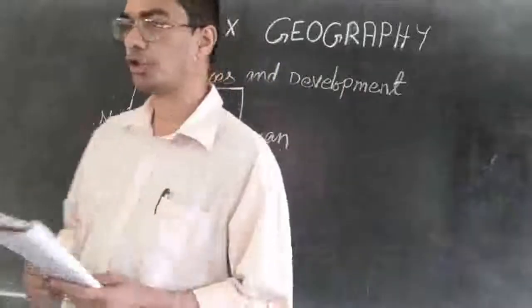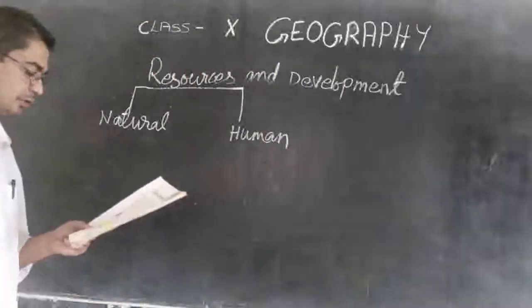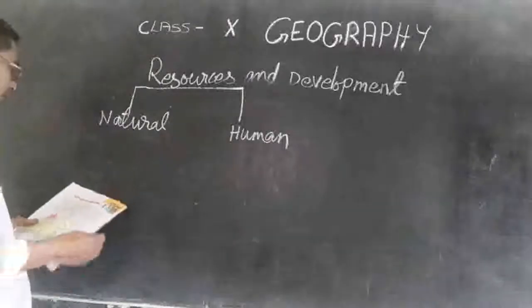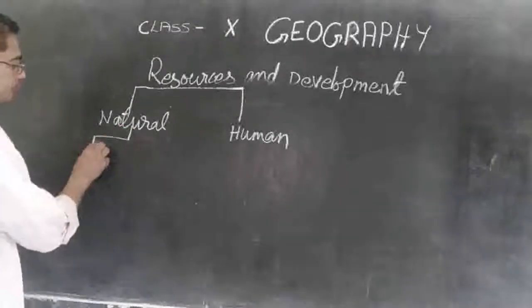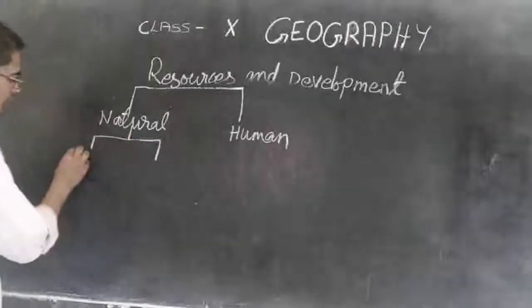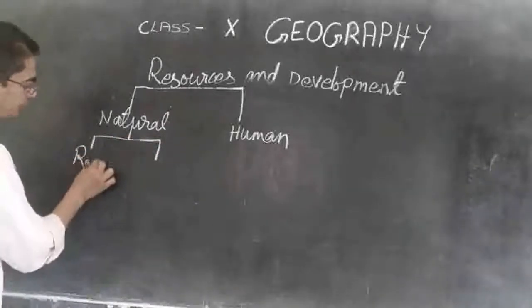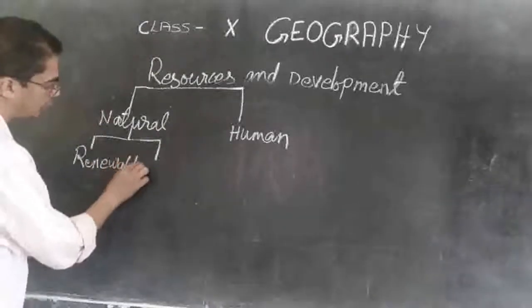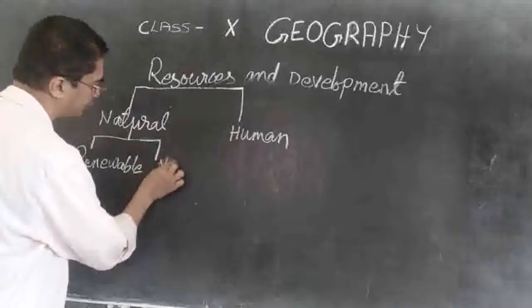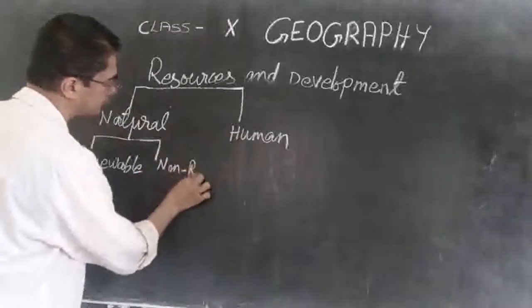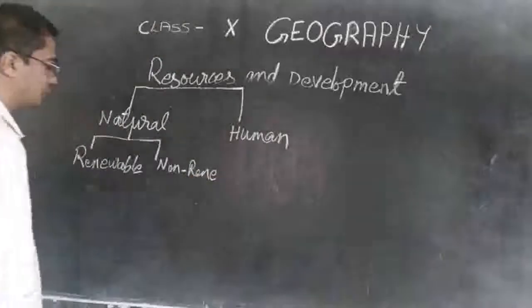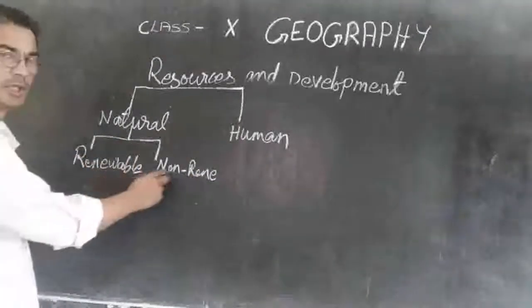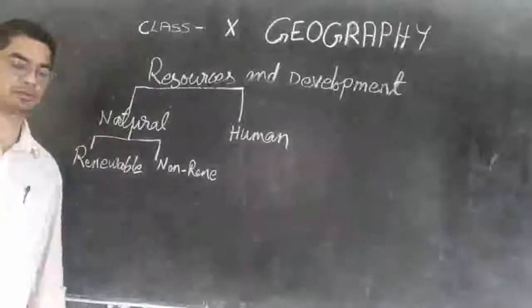Then we will concentrate on these natural resources. It can be divided again into renewable and non-renewable. So natural resource can be divided again into renewable and non-renewable.